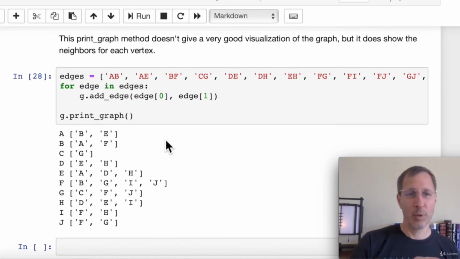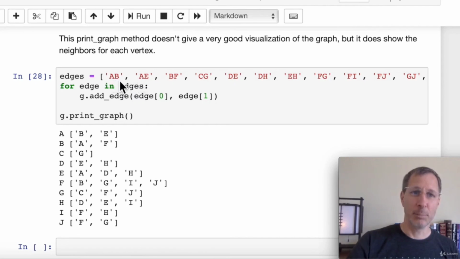What does that graph look like? Well, our print function doesn't really visualize the graph, but it does show us what the adjacency lists look like. The adjacency list for A looks like this. It has neighbors B and E. And B has neighbors A and F. C has just a neighbor G. And if you take a look at the edges list, you can figure that out too, right?